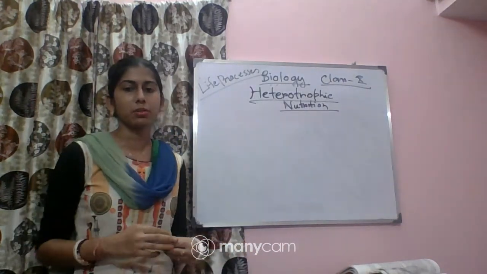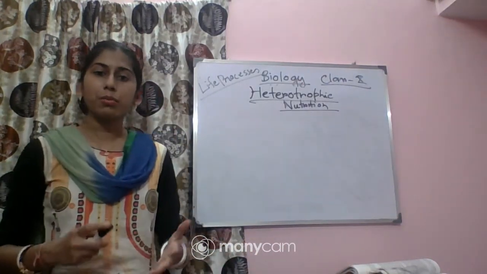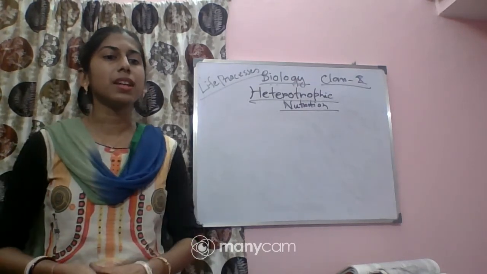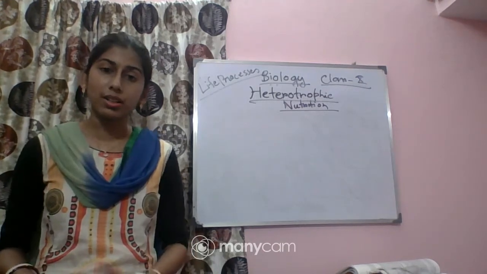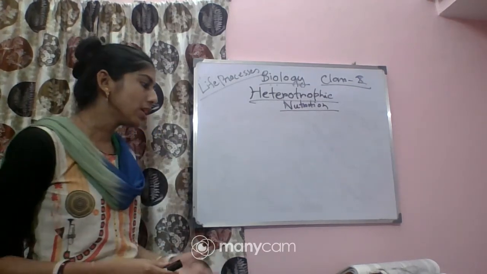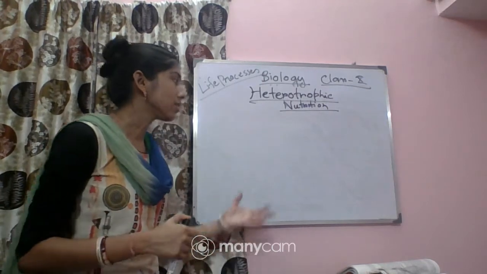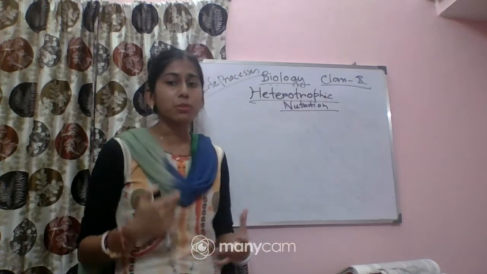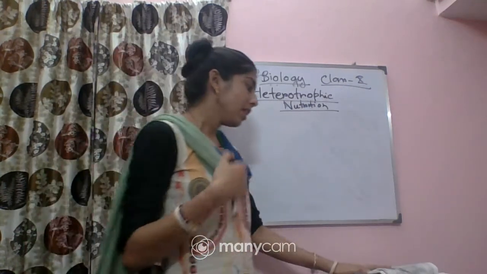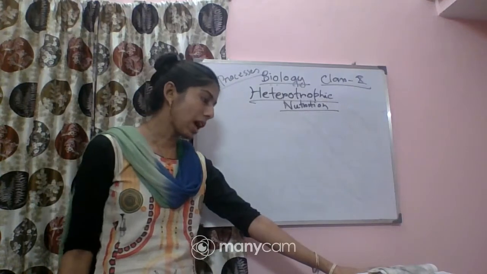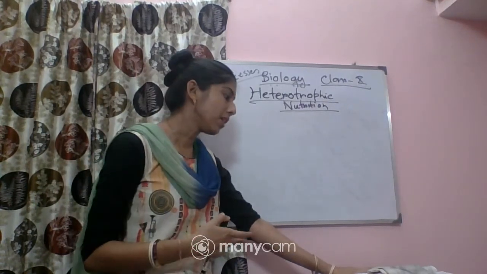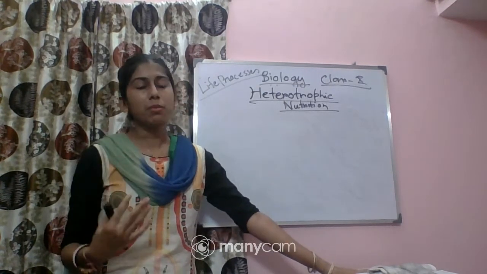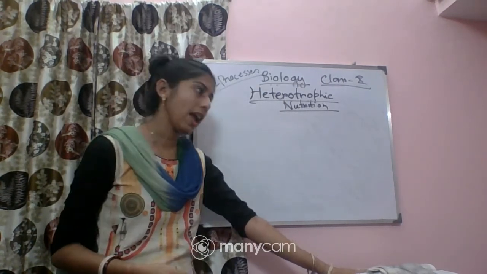What is the meaning of heterotrophic nutrition and what are the different types? Already I have discussed in one class that the heterotrophic mode of nutrition means the mode of nutrition in which organisms cannot prepare their own food. They are dependent on others for that food. Each organism is adapted to its environment, and different food materials are available around us, and the process of obtaining them is also different in different animals.